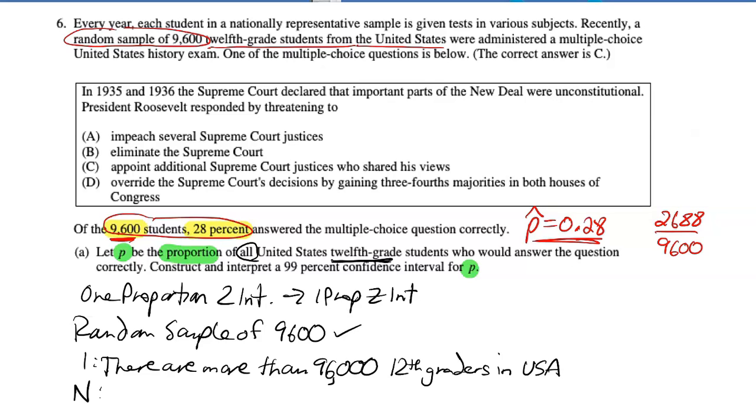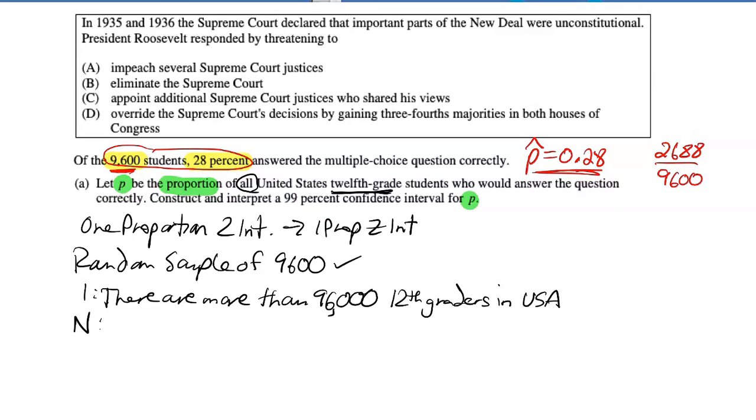And then lastly, for the normal condition, with a confidence interval, we check the number of successes, which is n times p-hat, should be greater than or equal to 10. And the number of failures, n times 1 minus p-hat, needs to be greater than or equal to 10.